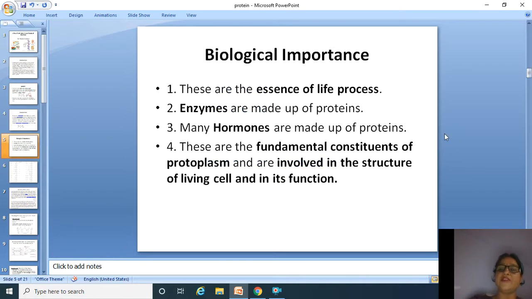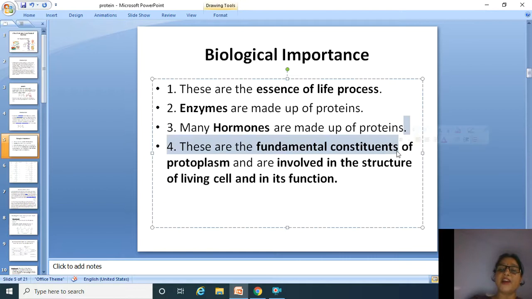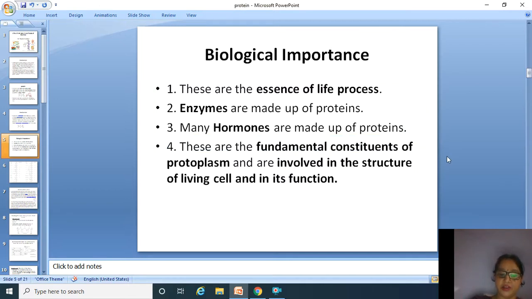So, in brief, we have studied the biological importance of proteins. These are the essence of life process. Enzymes are made up of proteins. Hormones are made up of proteins. And these are the fundamental constituents of protoplasm and are involved in the structure of living cell and in its function.